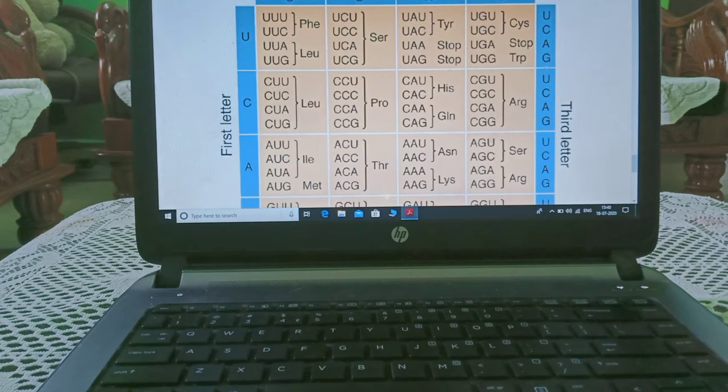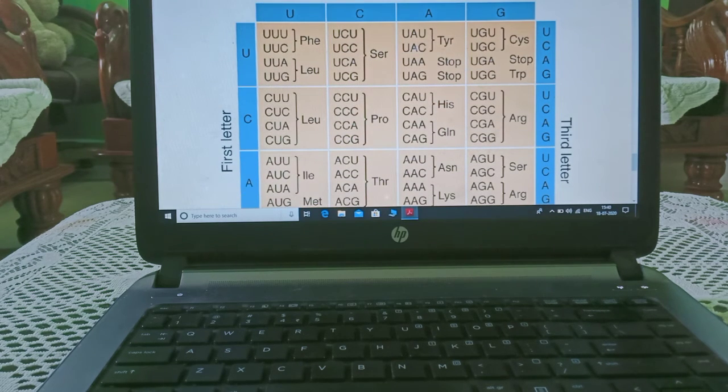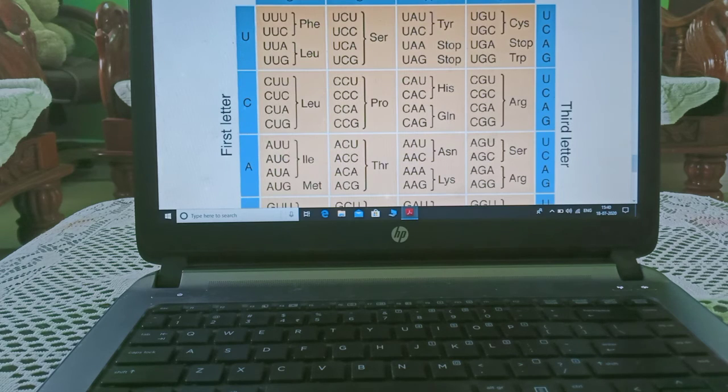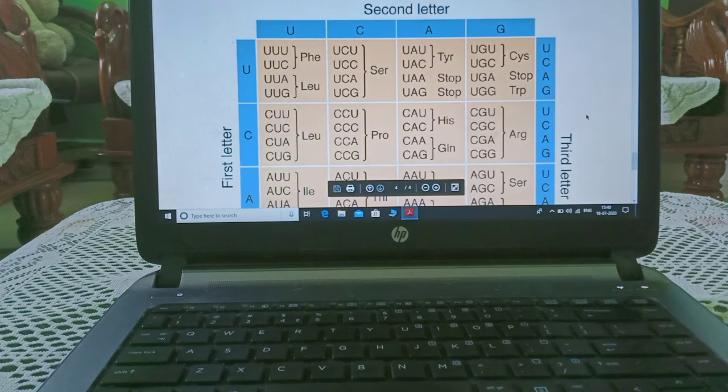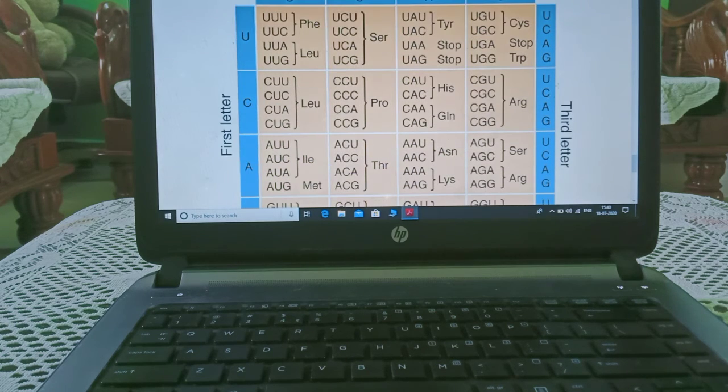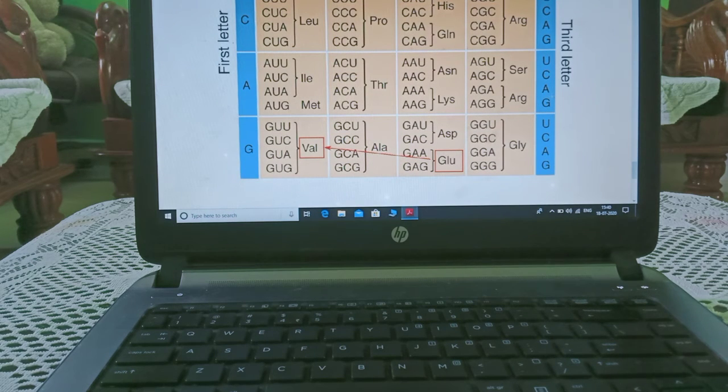Now we will study this table carefully. This is a 3-sided table. This is uracil, cytosine, adenine, guanine. Here also uracil, cytosine, adenine, guanine. Now here in one block all these 4 we have to write together: uracil, cytosine, adenine, guanine. Again uracil, cytosine, adenine, guanine, in both.